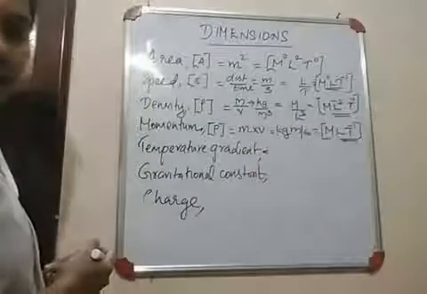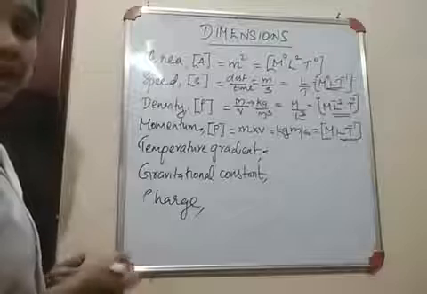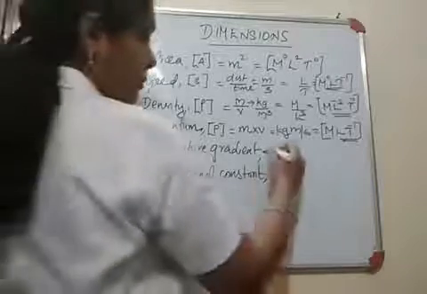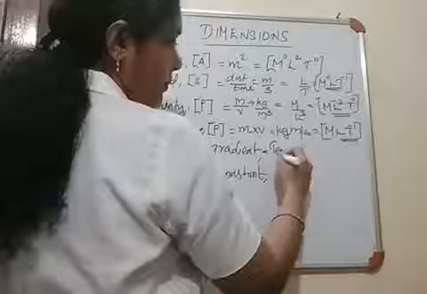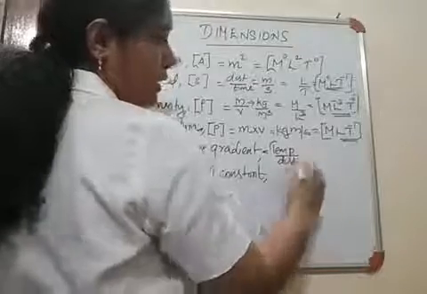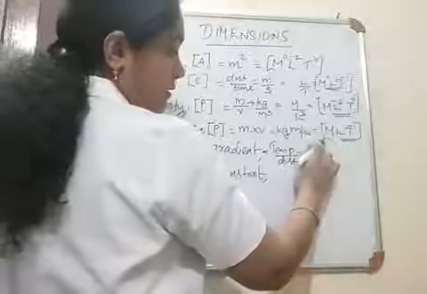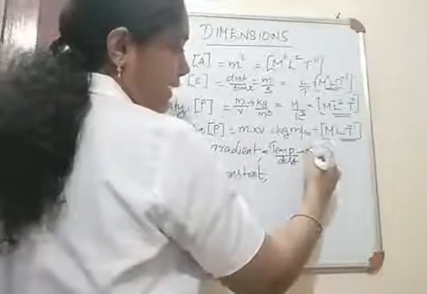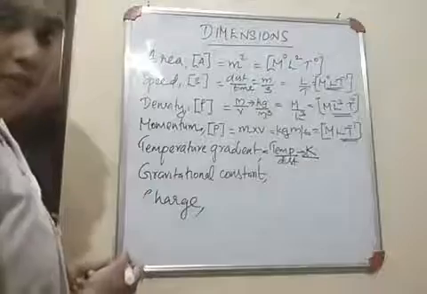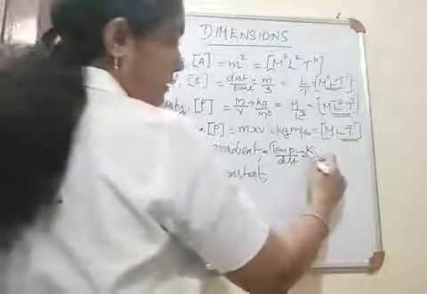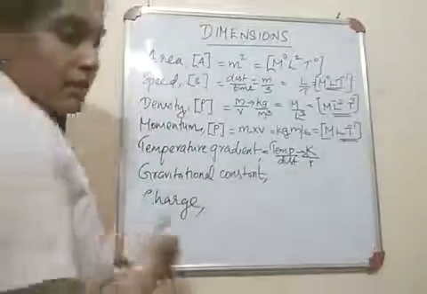Temperature gradient. Temperature gradient means temperature per unit distance. So temperature by distance. And what is the unit of temperature? Sorry, the unit of temperature is Kelvin. And what is the unit of distance? It is meter.